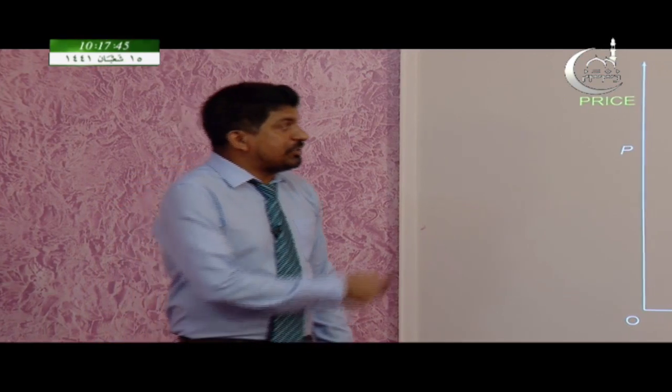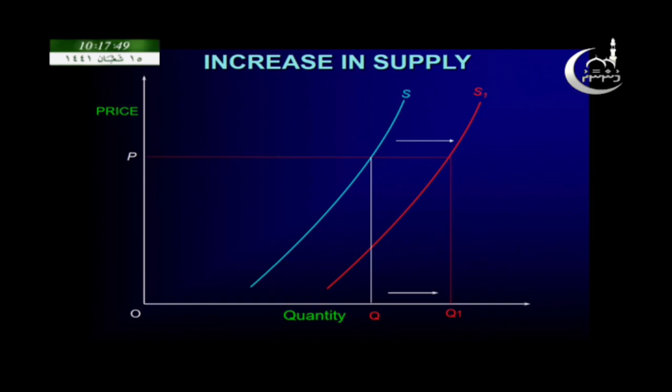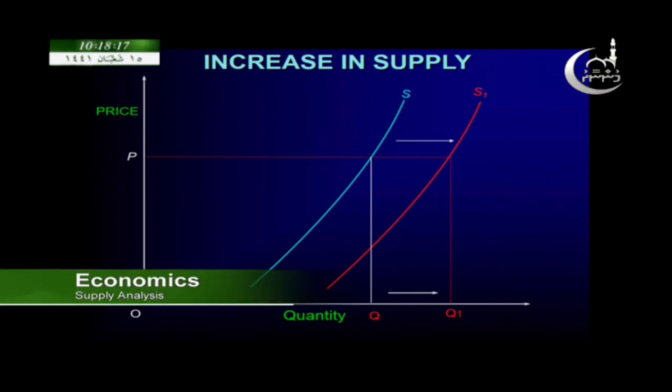According to this diagram, the supply curve shifts to the right to S1, but the price remains the same. So, an increase in supply, or shift of the supply curve, is due to non-price factors, because the price here remains the same. Maybe the latest technology was used, maybe the government gave a subsidy, or maybe the government removed the tax. In these situations supply will increase, so the supply curve will shift to the right.